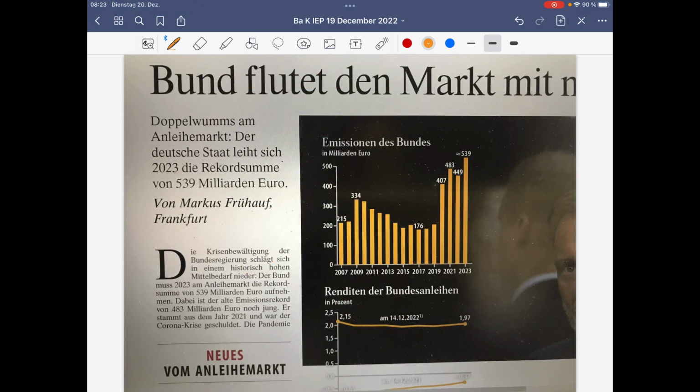Assume now the German state needs money. So what is done? The German state issues bonds on the bond market, the Anleihenmarkt. In 2023, the state needs money to an enormous amount, 539 billion euros. So bonds are issued. And what does that mean for the bond market?